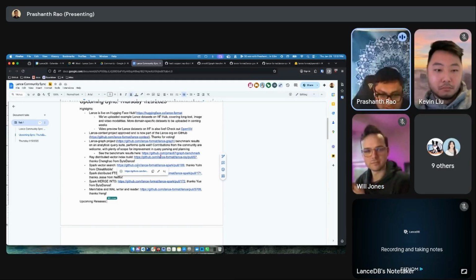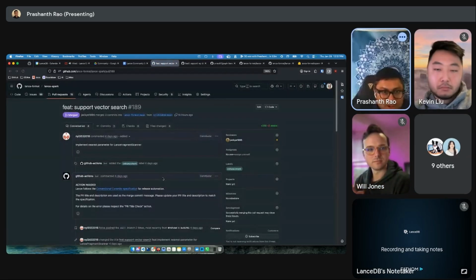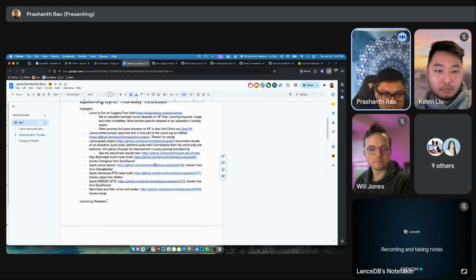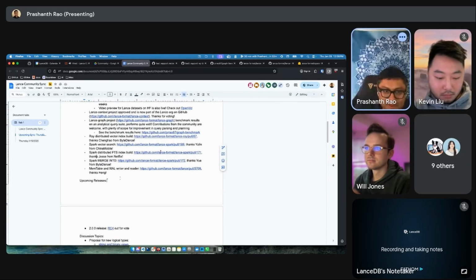We had a Spark vector search feature that came about. And then more Spark features here. Anyone has any specific comments on this? I see one from Jesse from Netflix here, the distributed FTS index on Spark. And then another merge into feature. So all the PRs are linked here. We don't need to go into each of them.